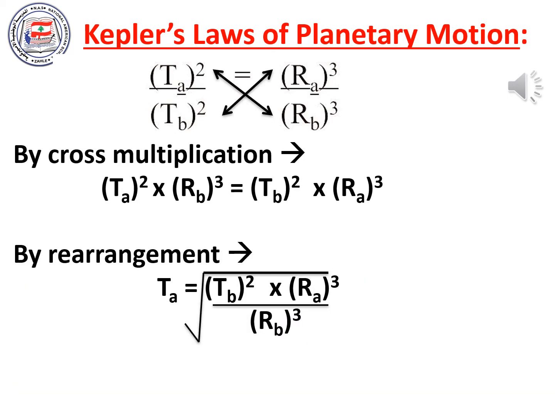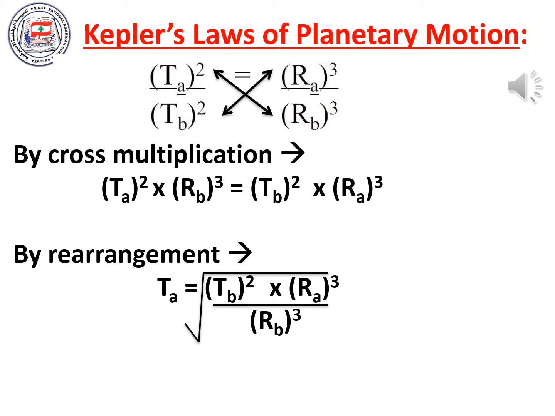By cross multiplication of Kepler's third law, we get the following. Ta squared times Rb cubed is equal to Tb squared times Ra cubed. So the period of the first planet squared times the distance from the second planet to the Sun cubed is equal to the period of the second planet squared times the distance of the first planet to the Sun cubed.